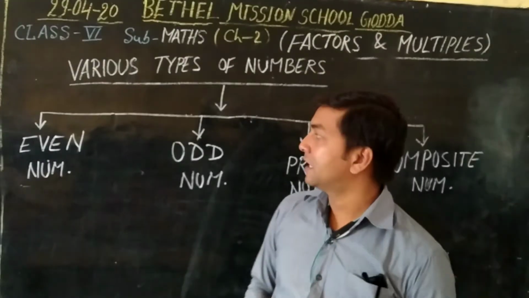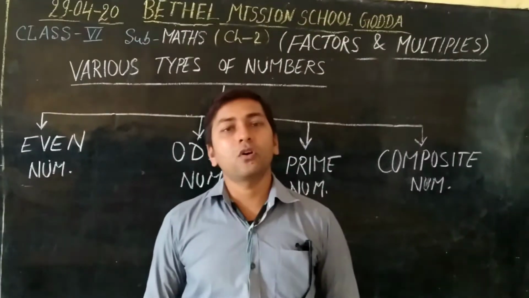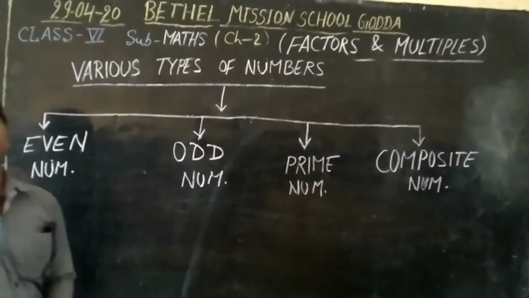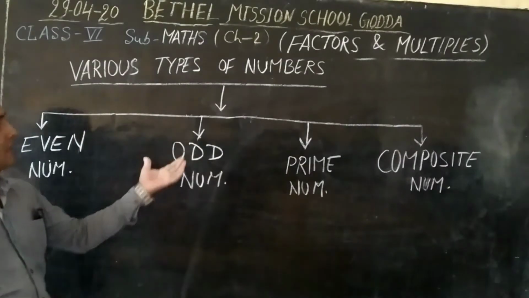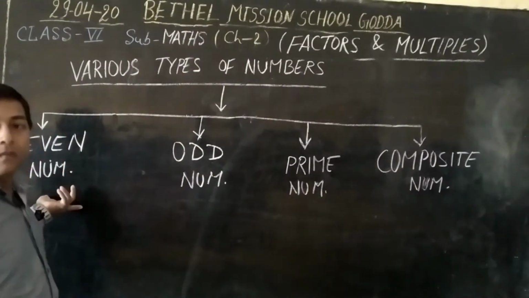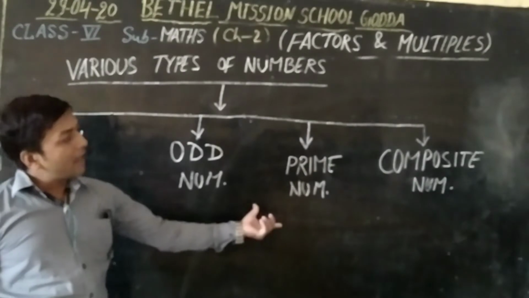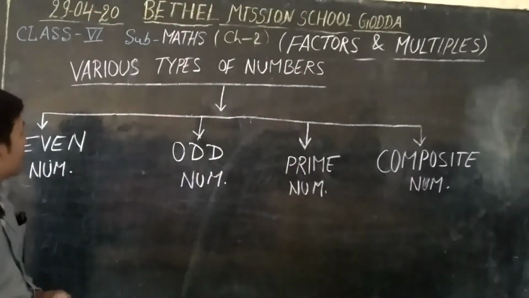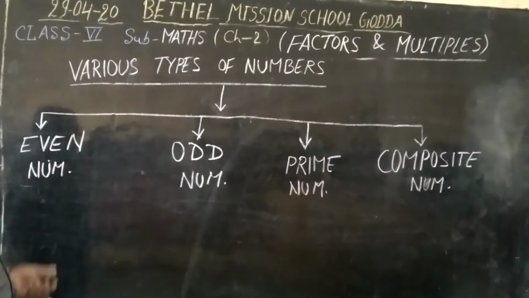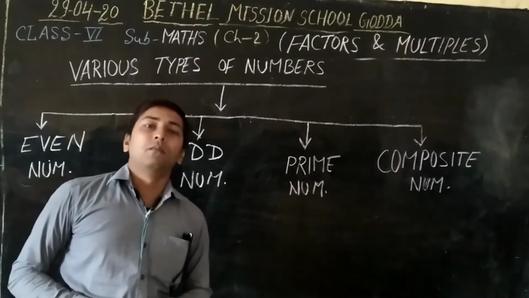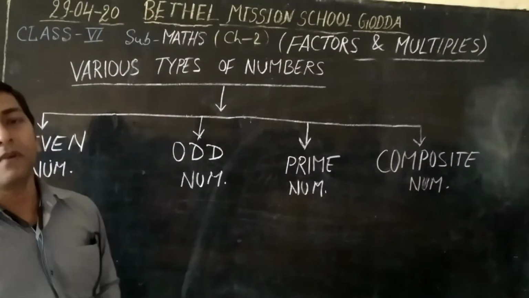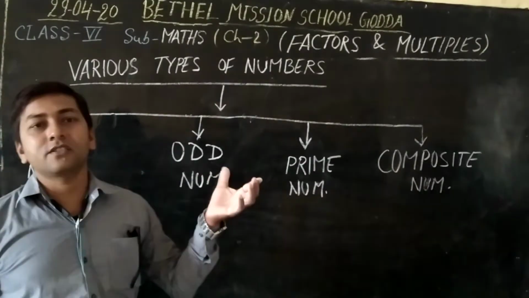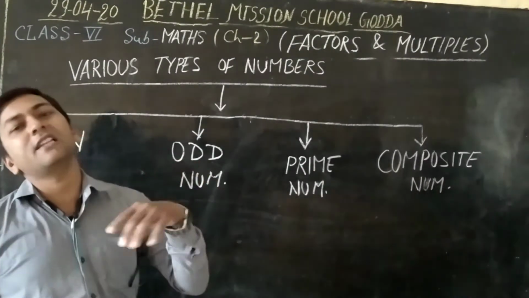Okay, students. Now we learn the various types of numbers. So, what are the types of numbers? First, I have given these: even number, odd number, prime number, composite number. You have heard about this. So first we talk about the even number. What are the even numbers?